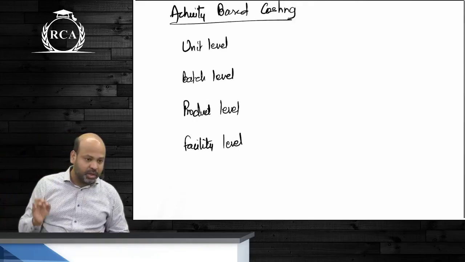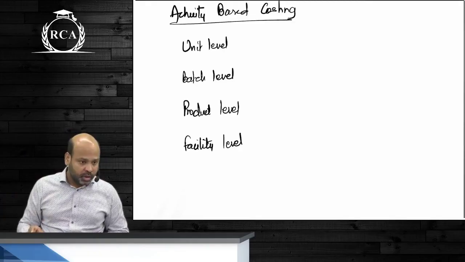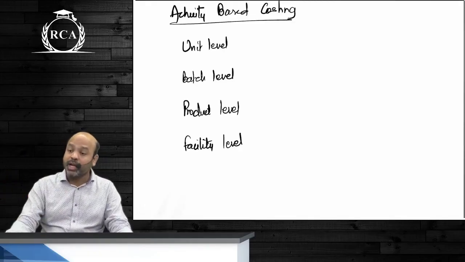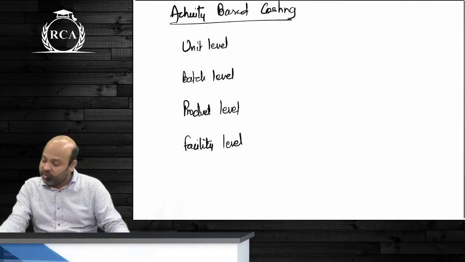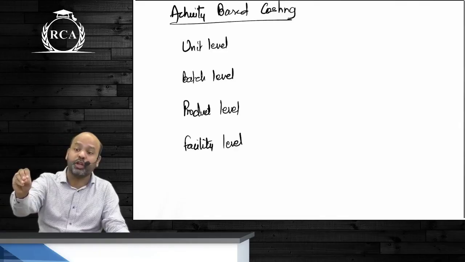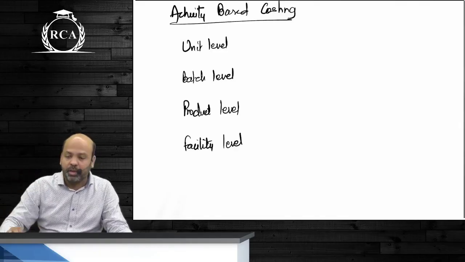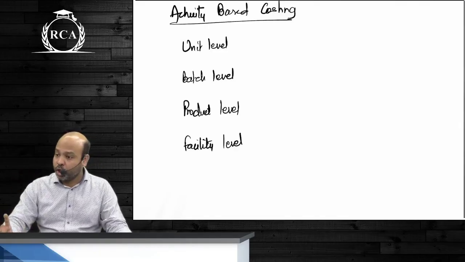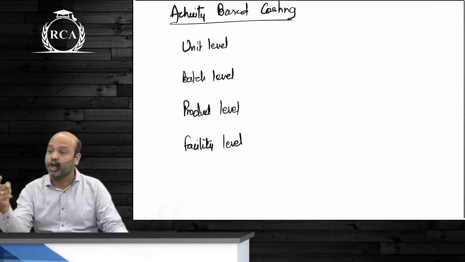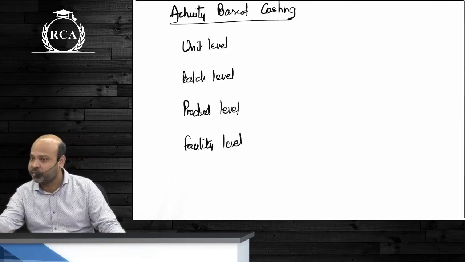Classic example is machine operation cost. Activity based costing says that you cannot allocate all the overheads on the basis of machine hours or labor hours, but there can definitely be some portion of your expenditure that is driven by machine hours or labor hours. Using only machine hours as the allocation basis is incorrect. That does not mean you cannot use machine hours as the allocation basis for any expenditure.